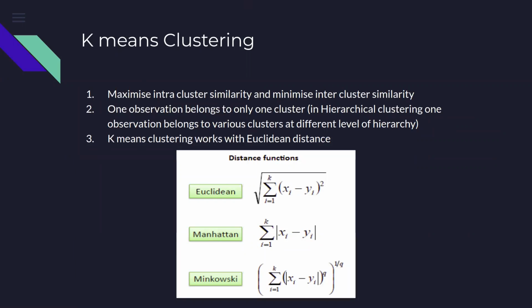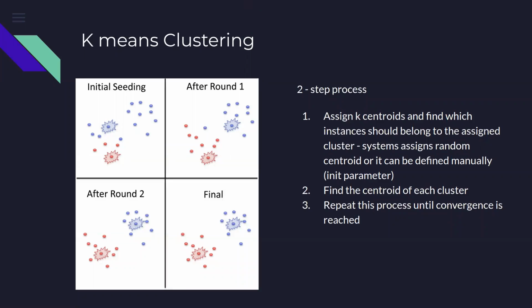On all the different attributes or parameters that we have, we find the distance between two objects and say which one is closer to what. Then, based on the proximity of the different observations in the data set, we define whether each should belong to cluster A or cluster B.